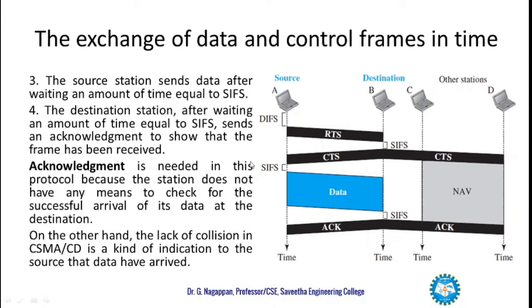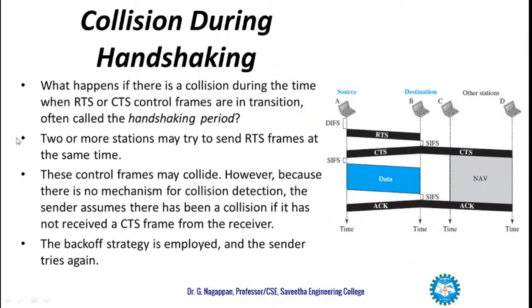This acknowledgement is needed in this protocol because the station does not have any means to check for the successful arrival of its data at the destination. On the other hand, the lack of collision in CSMA/CD is a kind of indication to the source that the data has arrived. So this is how the exchange of data and control frames happens in time.